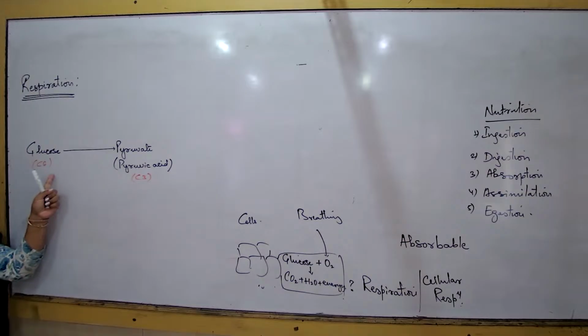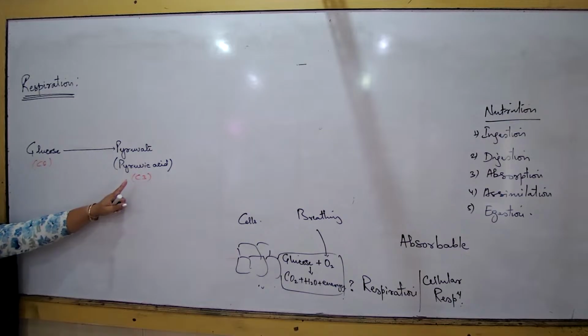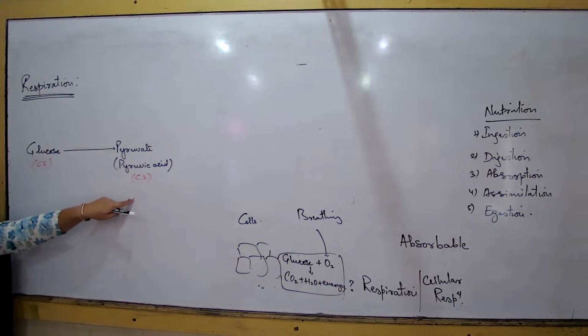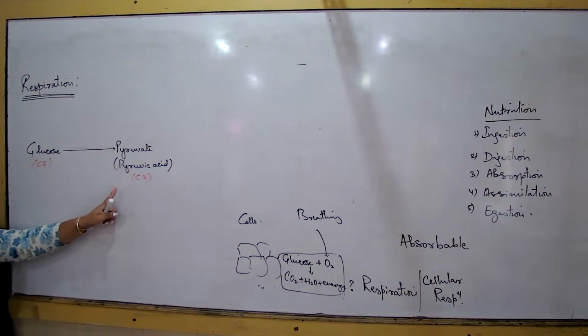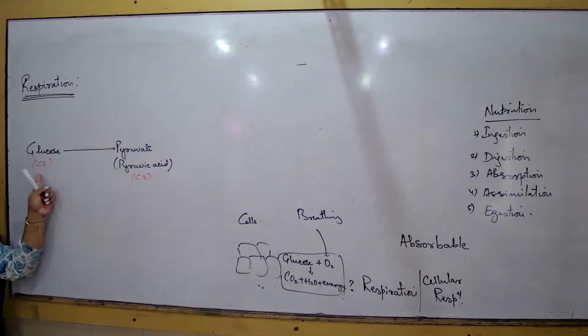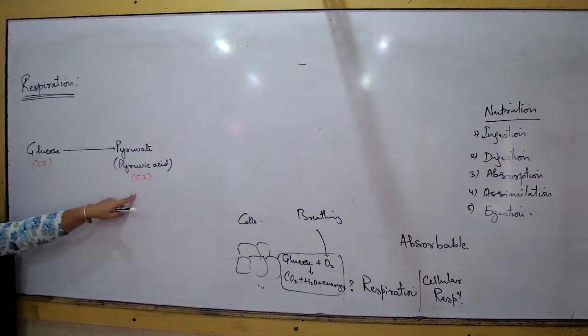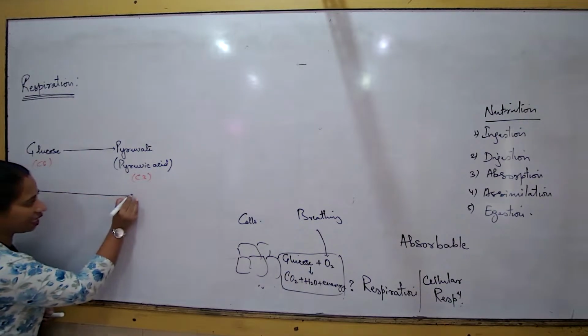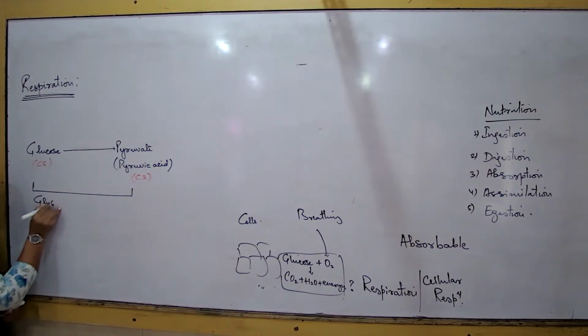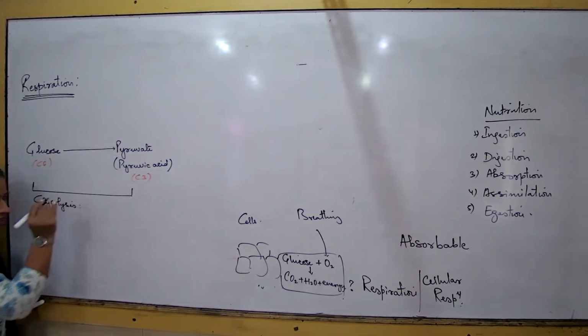So I'm talking about a 6-carbon compound getting broken down to definitely two C3 compounds. And two 3-carbon compounds will combine to form one 6-carbon compound. So that is the basic concept to understand. So what is this process known as, where the glucose is getting broken down to a C3 compound, pyruvate or pyruvic acid? This process is known as glycolysis.